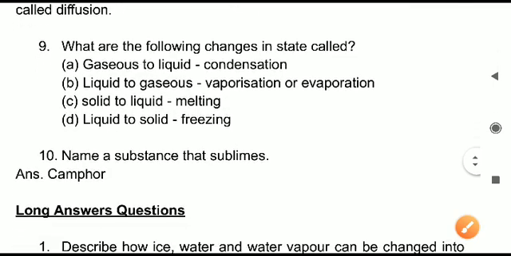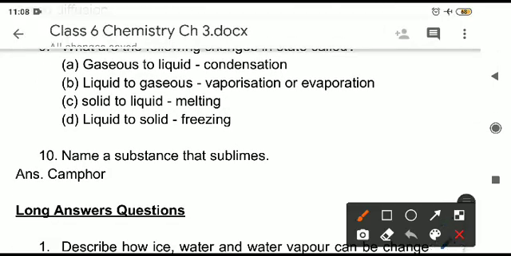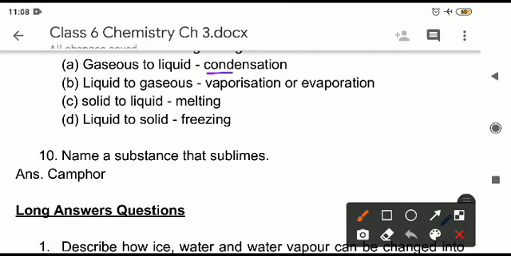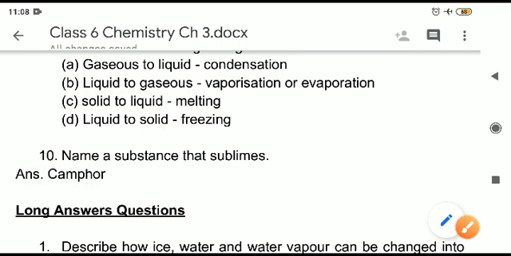Next now, question number 9, what are the following changes called, gas to liquid? If it is converting, the process is condensation. Gas converts to liquid on cooling any substance. So if you cool down a gas, it converts into liquid. In this manner only rainfall takes place. Water vapor is in the clouds, it condenses there, condensation of water vapor takes place there. So if water vapor condensation takes place, it comes down in the form of rainfall.